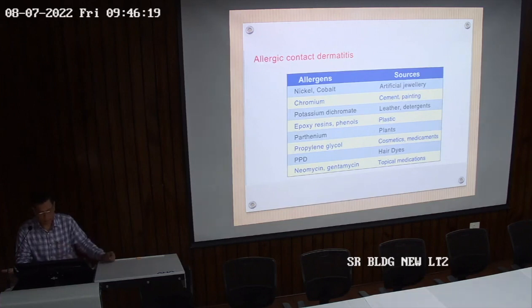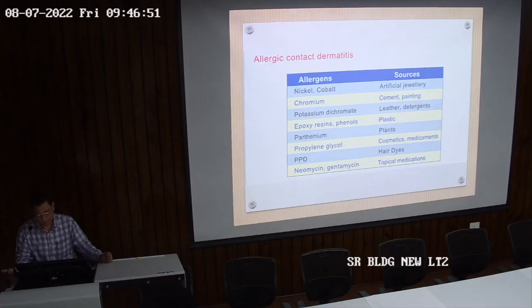The plants, the most common is Parthenium. So Parthenium dermatitis is one of the most common types of allergic contact dermatitis in Rajasthan. So this is because of the plant Parthenium. This is present in Congress grass. There is a type of grass which has this Parthenium, and if that is present around a person, it may lead to allergic contact dermatitis over the body, especially over the exposed part of the body.